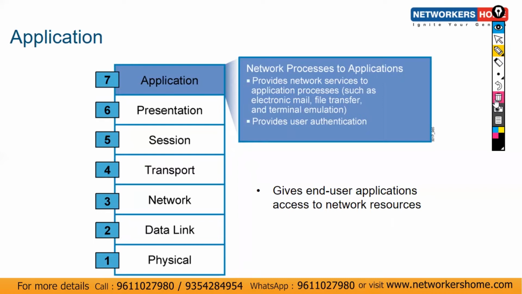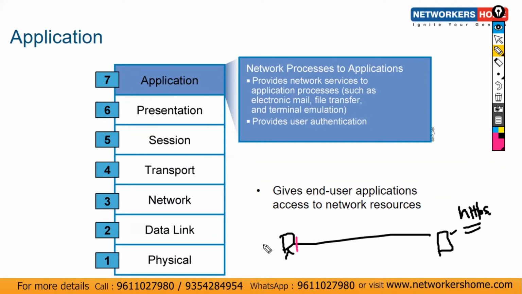Let's consider this is a server and this is a PC. On this server we're hosting an HTTP service. Now you have to communicate with the server, but the question is which protocol or which application you are going to use. So we need a kind of interface, with the help of which you can communicate with the server.